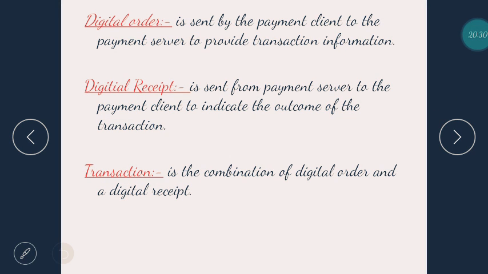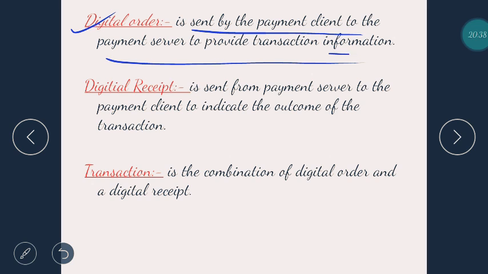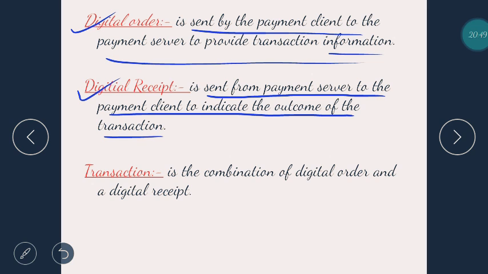Some terms related to e-transaction. Digital order. It is sent by payment client to payment server to provide transaction information. Digital receipt. It is sent from payment server to payment client to indicate the outcome of transaction. I mean to say, let's say example of your school and your parents.